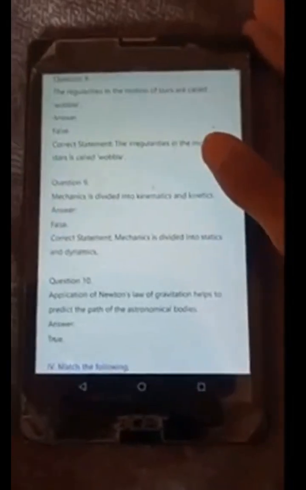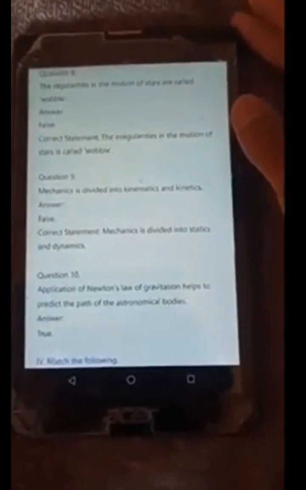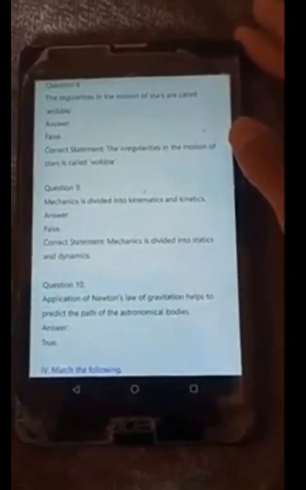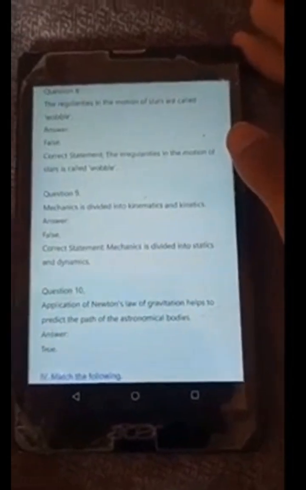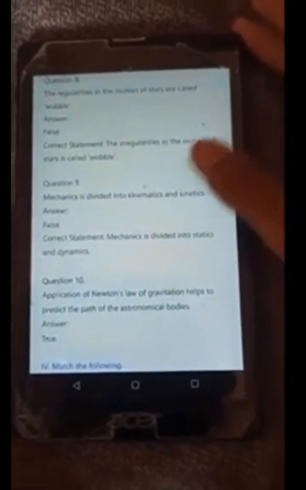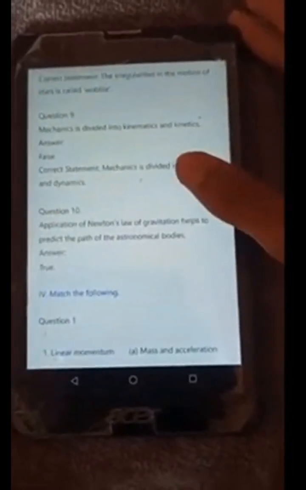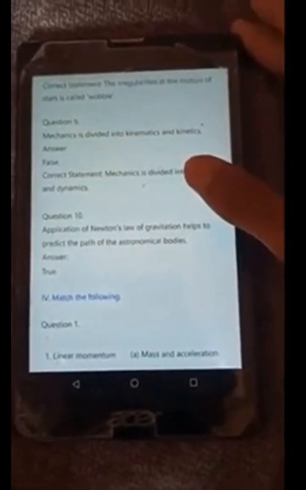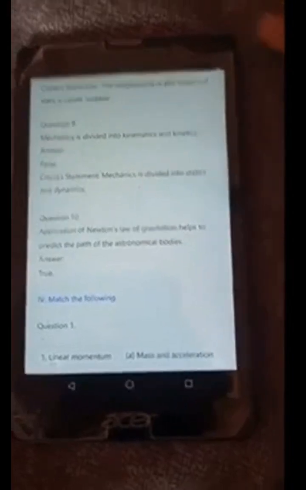True. The irregularities of the motion of stars are called wobble. False. Correct statement: The irregularities in the motion of stars are called wobble. Mechanics is divided into kinematics and kinetics. False. Mechanics is divided into statics and dynamics. Application of Newton's law of gravitation helps to predict the path of the astronomical bodies. True. Match the following. Question 1.